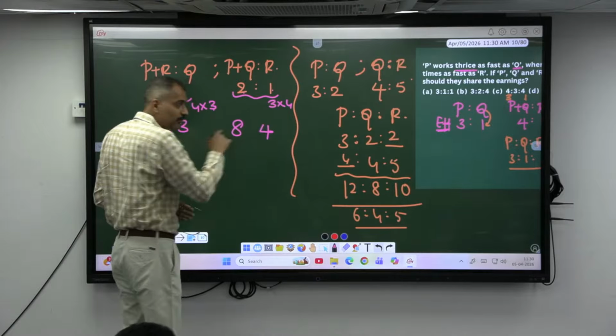Right? How many units is Q doing? 3 units. So for Q, put 3 here. P plus Q is 8, so P has to be 5. So what is the value? P is to Q is to R, 5 is to 3 is to 4. Got it?